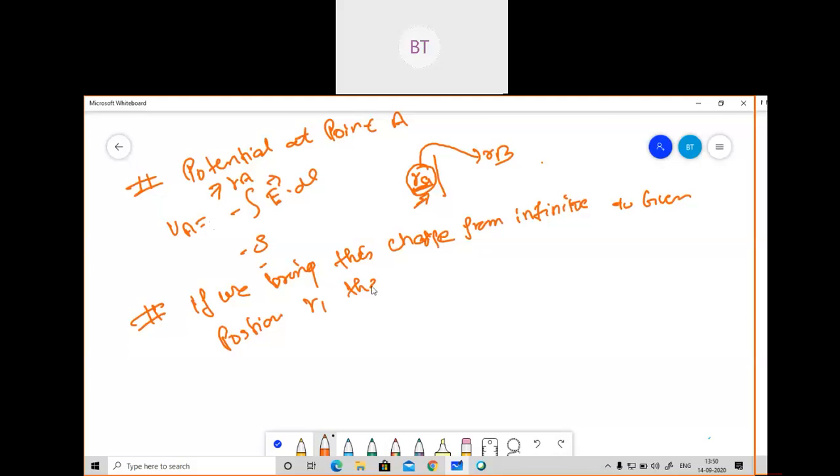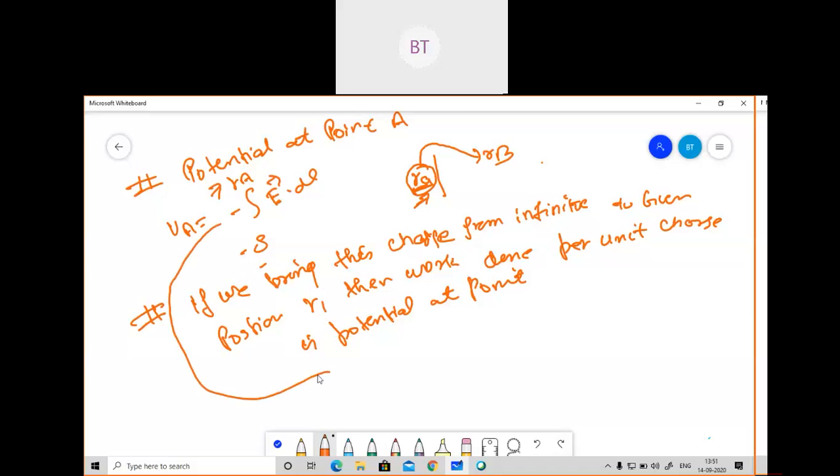R, then work done. For that I have written VA equal to minus infinity to RA minus E dot dl. Before transferring from RA to RB, we have transferred from some infinite point to RA. If you solve this, what do you get?